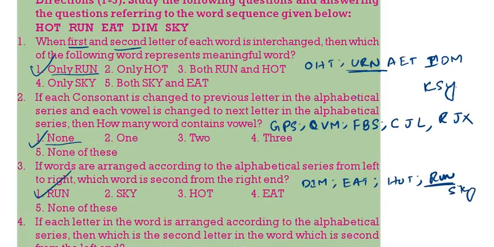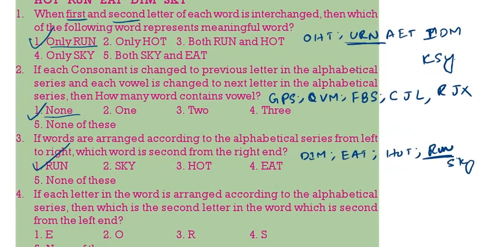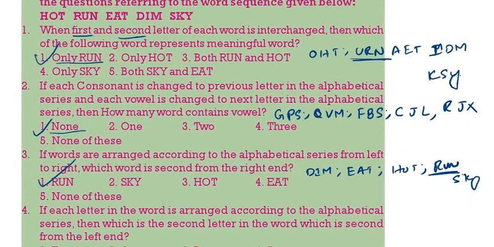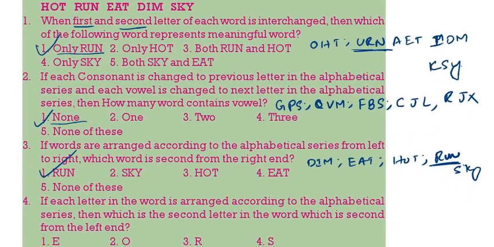Then if each letter in the word is arranged in the alphabetical series. So now we have to arrange each letter in the alphabetical series. That means this hot becomes HOT only, alphabetical series HOT only. Then run becomes NRU. Then eat becomes AET. Then this becomes DIM. This becomes KSY.